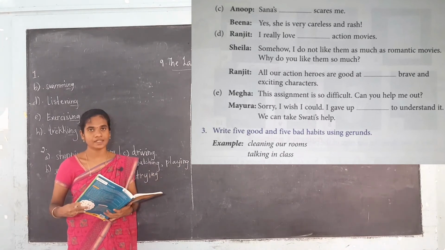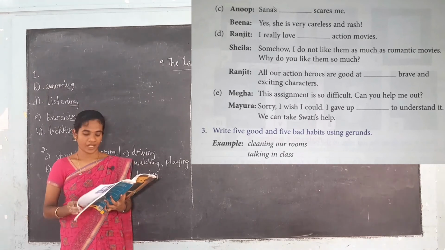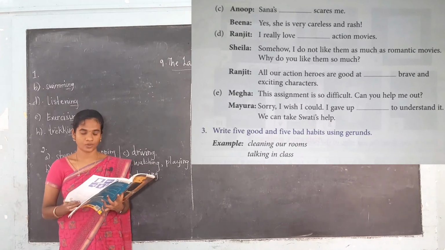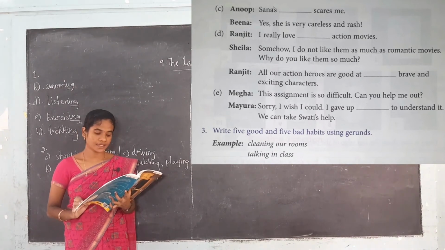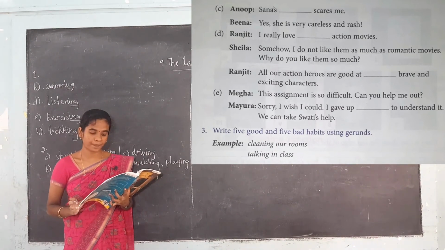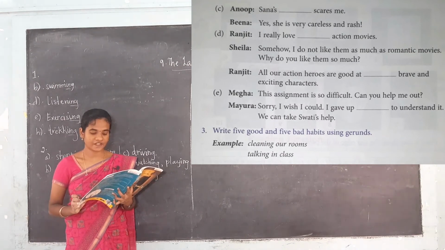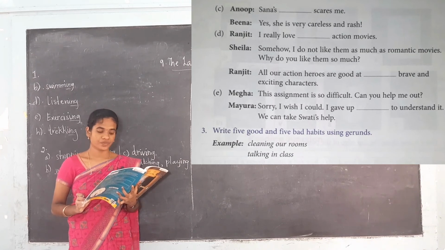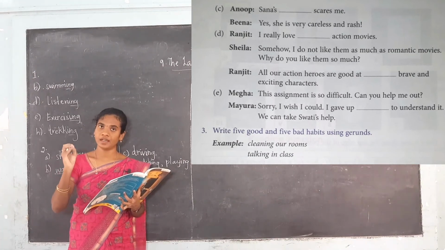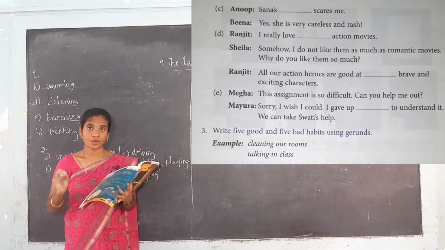Okay, so it is very easy. When you are free, you can do this one. Okay, and you can send it in the group. So this is the homework for you. And the question is: write the steps to make a paper lantern with the help of the picture clues and the phrases given in the box. The first and the last steps have already been given. So in the box they have given the phrases. With the help of the phrases you have to write down these steps.